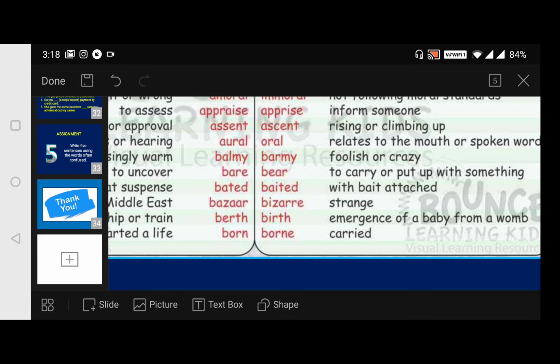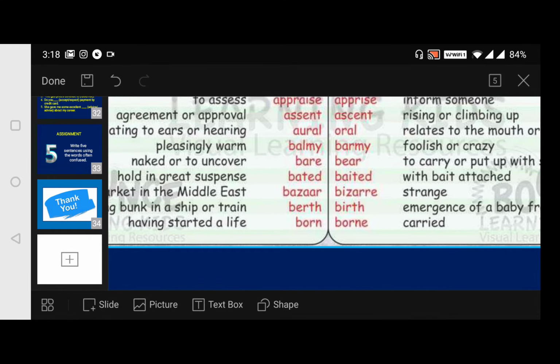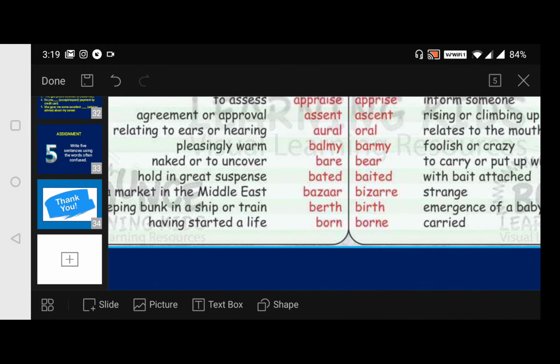Next, baited and bated. Both are pronounced similarly. Bated in the sense, look here, hold in great suspense. Hold in great suspense is bated. Next, baited is with bait attached.